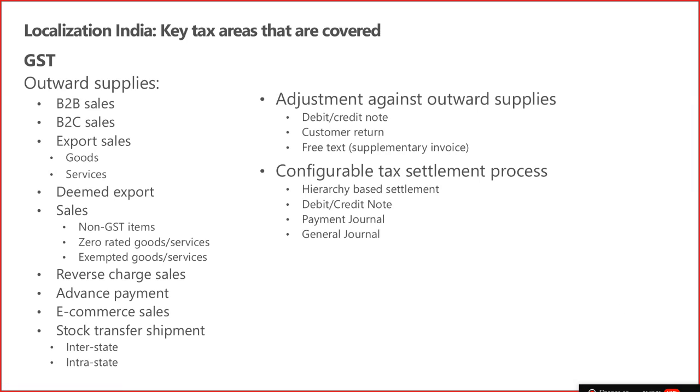And configurable tax settlement process: you know that we have provided a hierarchy-based settlement process where you can define how a particular tax component will be settled against another component. As you know, the government has changed the settlement process. You can define that CGST can be set off against IGST, and you can create multiple sets of hierarchies and activate one of the hierarchies. So this is the feature which is available for the outward supply side.